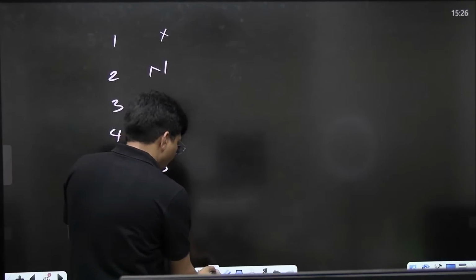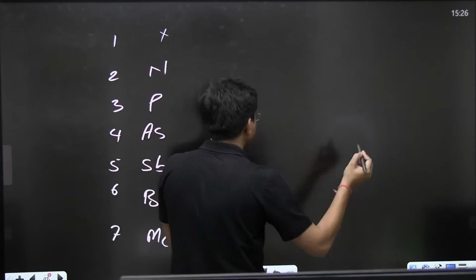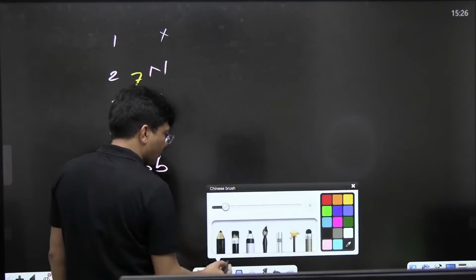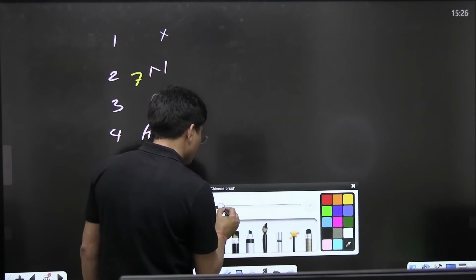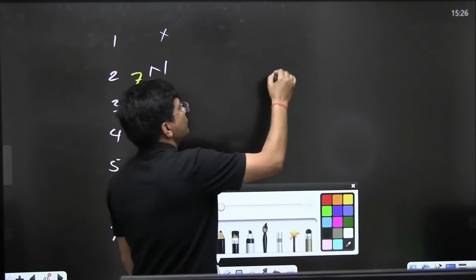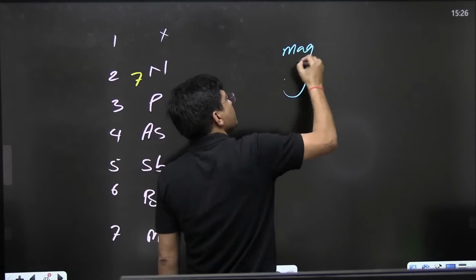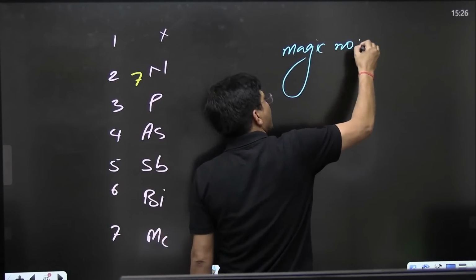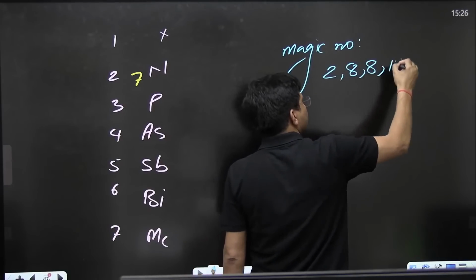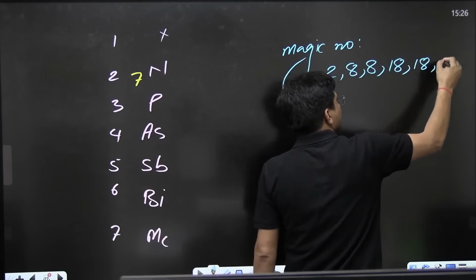Now see how to find out the atomic number. They can ask you the atomic number. Nitrogen's atomic number is 7. Then how to find out the atomic number of the rest of the elements? You know the magic numbers: 2, 8, 8, 18, 18, 32.